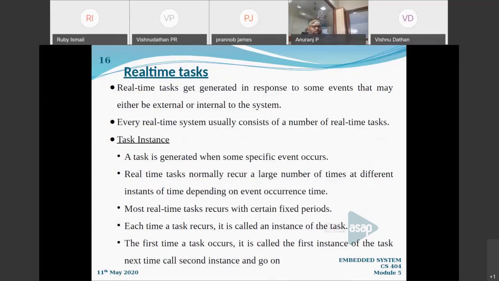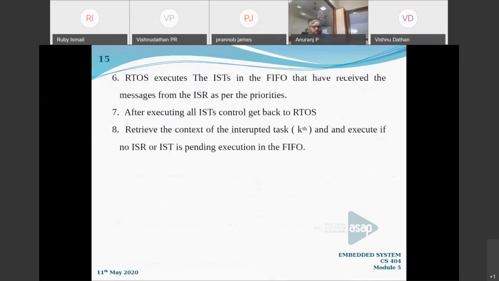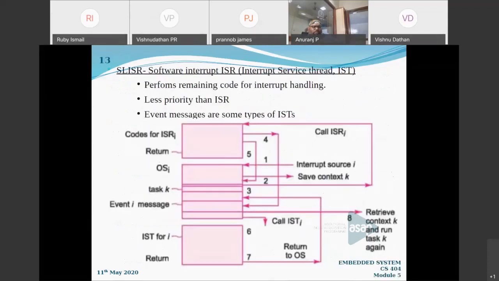So I can read out the questions. The first question is, what will happen if two interrupts occur simultaneously?